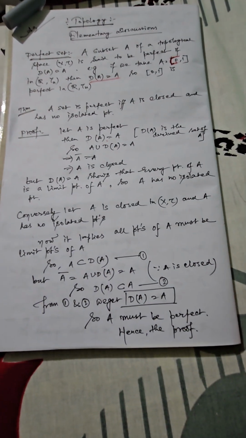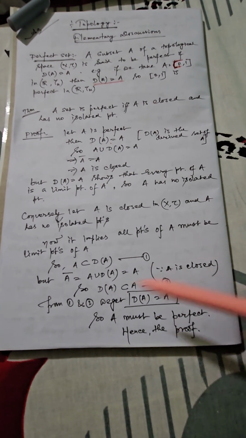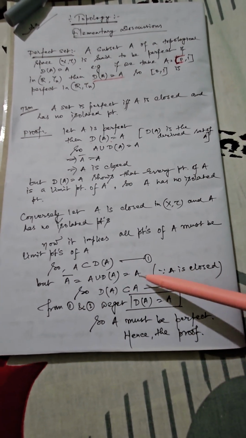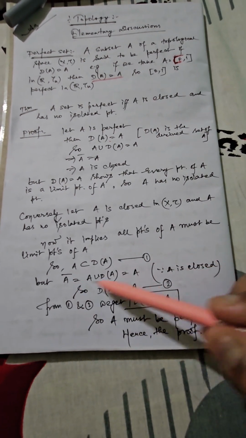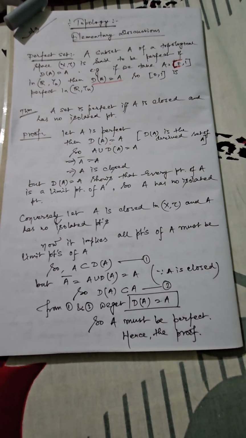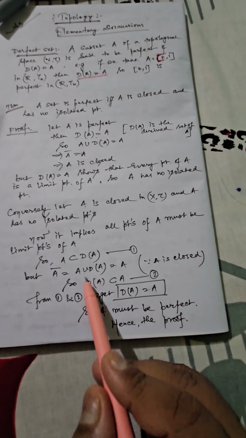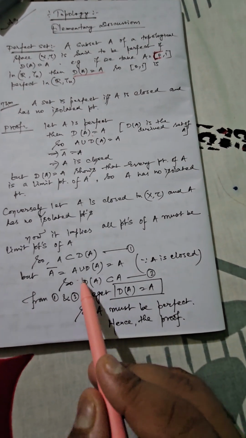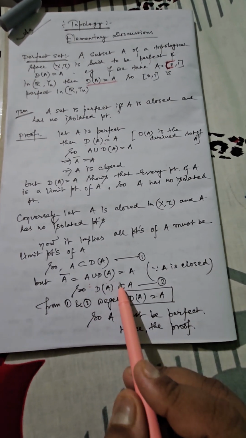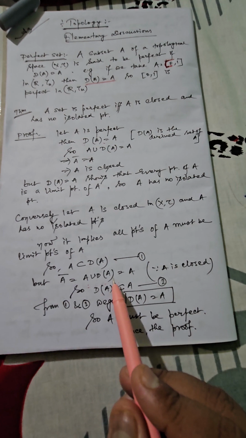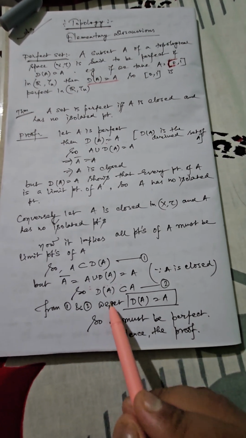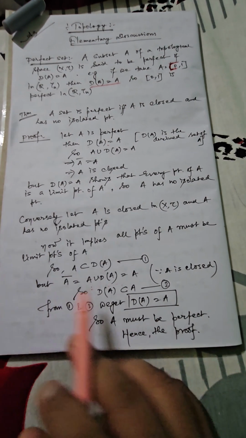But again we can follow the formal definition of closure: closure of A is equal to A ∪ D(A). Because A is closed, the closure of A and A must be identical, so A ∪ D(A) should be equal to A. From this relation you can understand that you have taken the union of A and D(A), but ultimately it is equal to A. So this indicates that D(A) is the smaller part, and hence D(A) must be a subset of A. Call this 2.